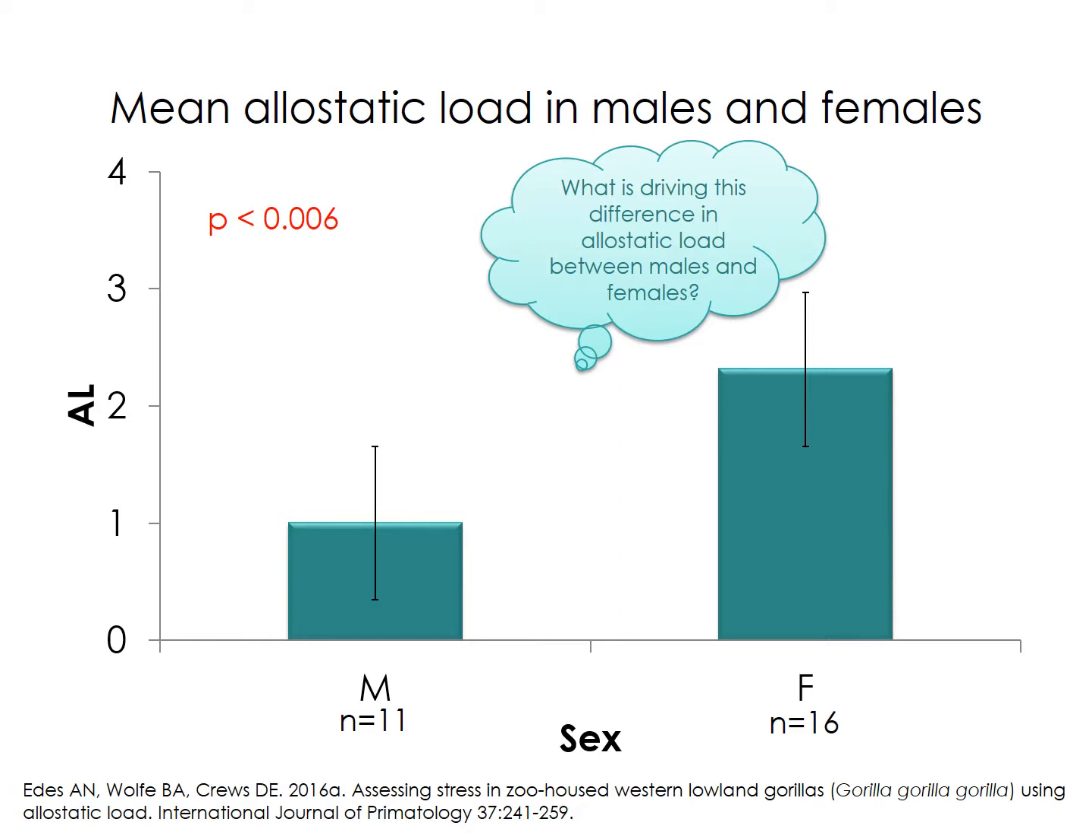It's not uncommon in human samples for either men or women to have higher allostatic load depending on the sample in question. But I really wanted to get at this question of what is causing female gorillas in the Columbus Zoo sample to have higher allostatic load than male gorillas.